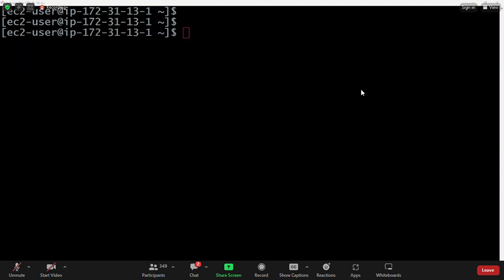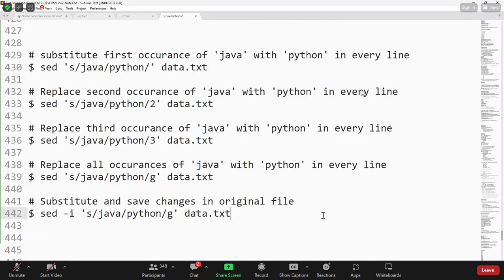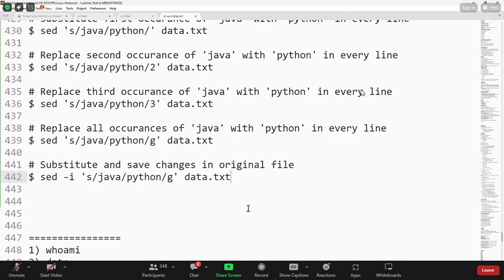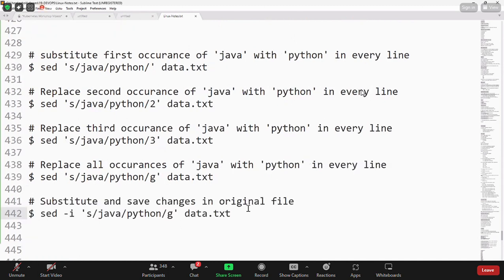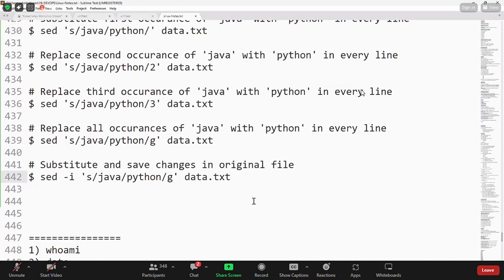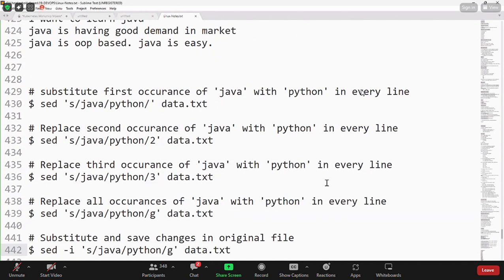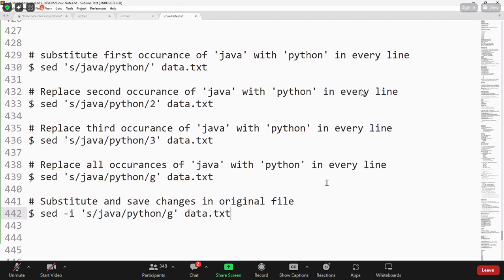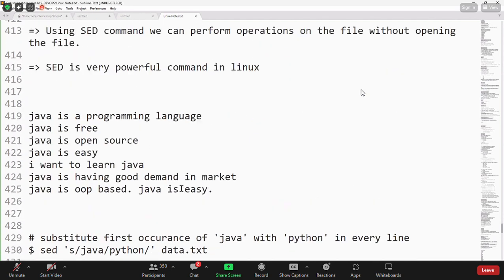Are you able to understand the point? Sed command, substitute option. In order to do this substitution, am I opening the file? Without opening the file, I am performing the operations. Without opening the file, we are performing the operation. So that is what I have explained here.